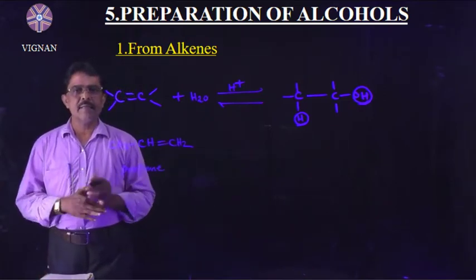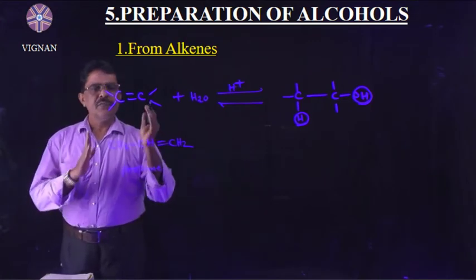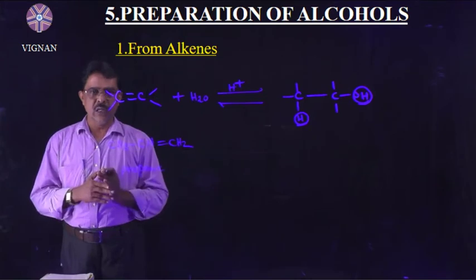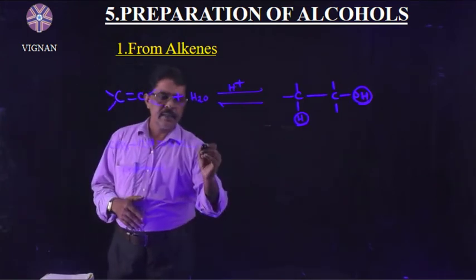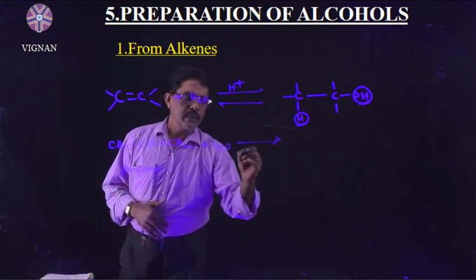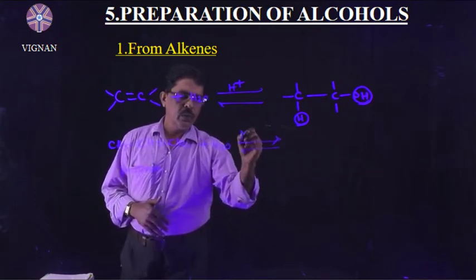Why is it an unsymmetrical alkene? If we cut this molecule, we don't get two equal halves. Then it reacts with water and follows Markovnikov's rule.